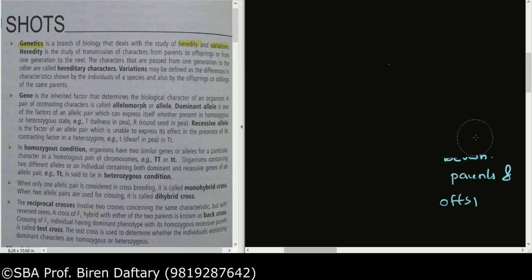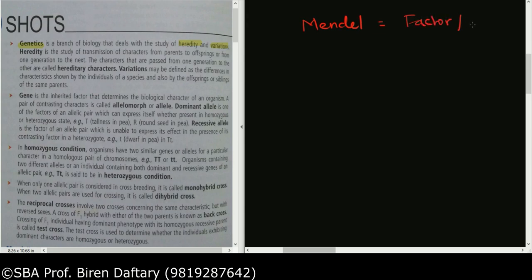So what is the gene? The gene was also called as factor by Mendel, if you remember. Okay, so Mendel called the gene as a factor because he didn't know the word gene. Okay, so factor is now also called as a gene. Both have the same meaning. So what is genes? Genes are basically the heredity materials. So when the genes are passed on from the parents and they are inherited by the offsprings, those genes will have characters and they will be displayed by the offsprings, correct?